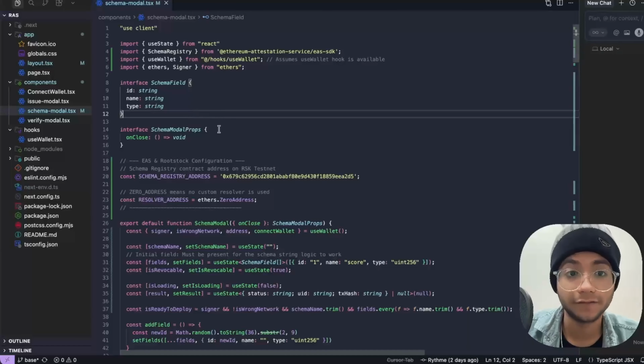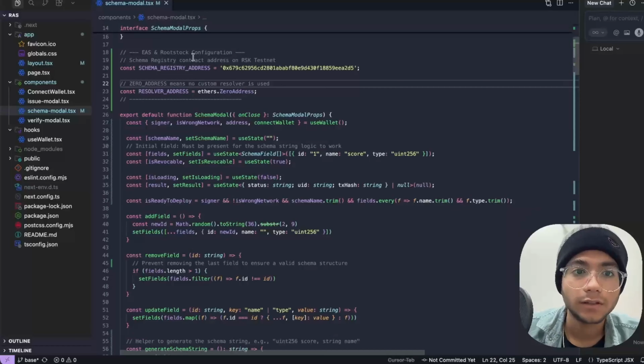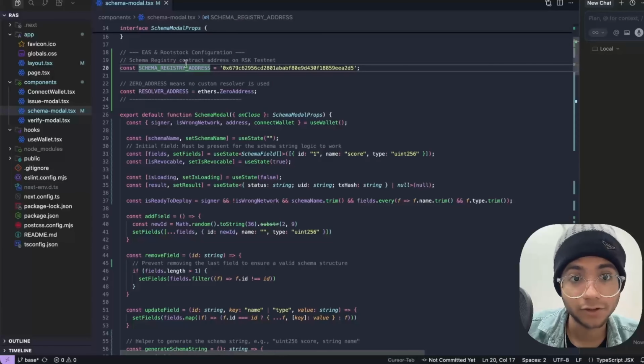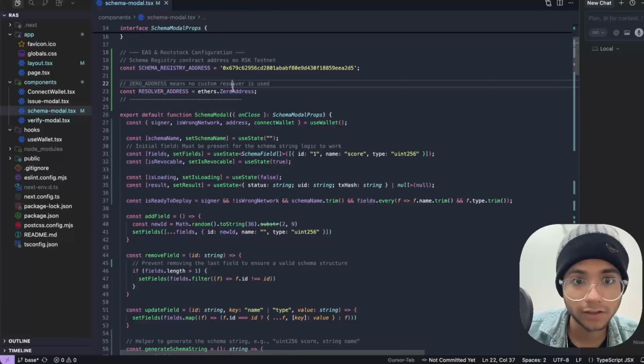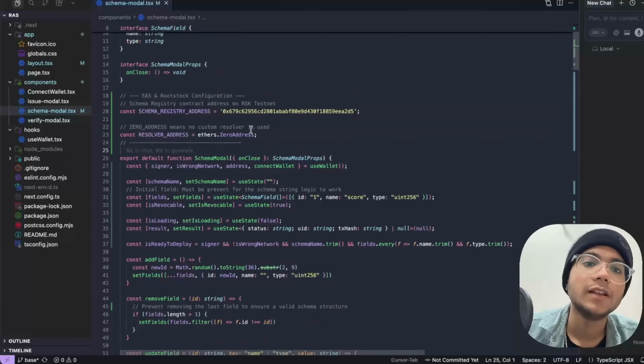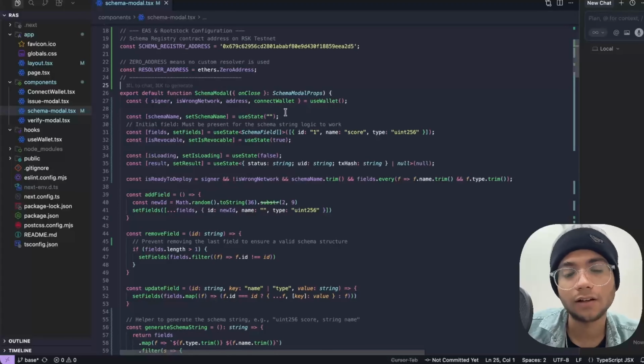Thereafter, we are defining a few interfaces for our TypeScript. This is our schema registry address, which is very important to create our schema. This will be our resolver address, which is currently set to the 0 address. Now we are just getting the signer and wallet address.